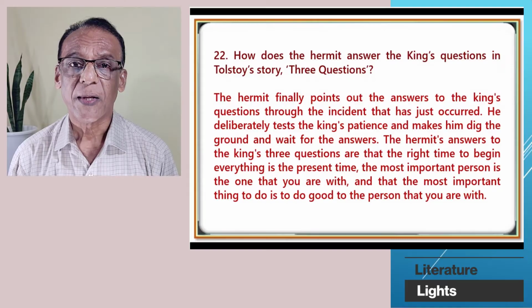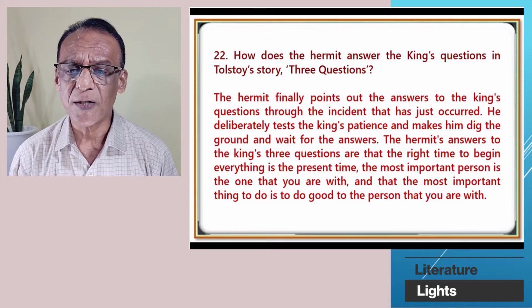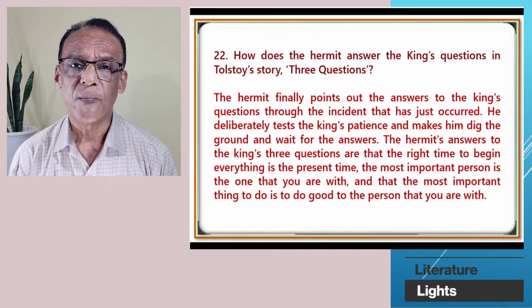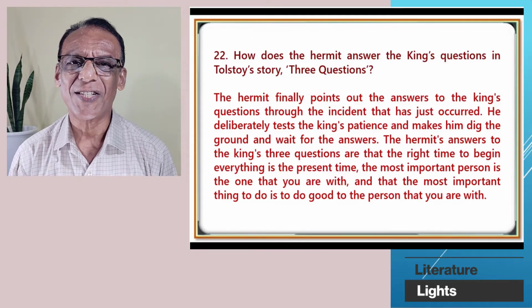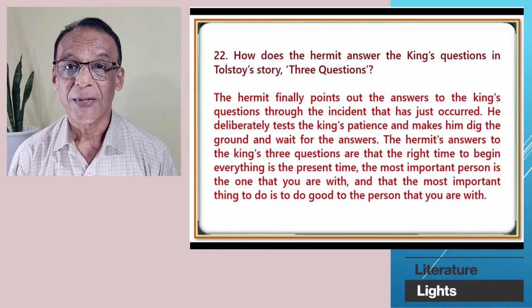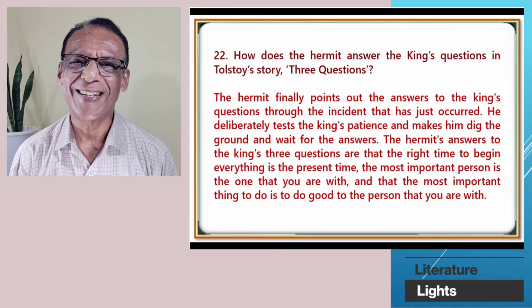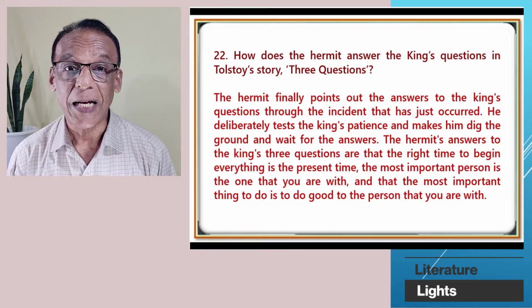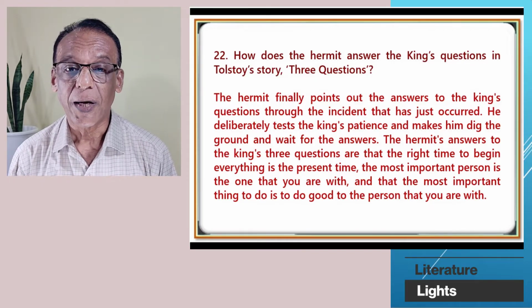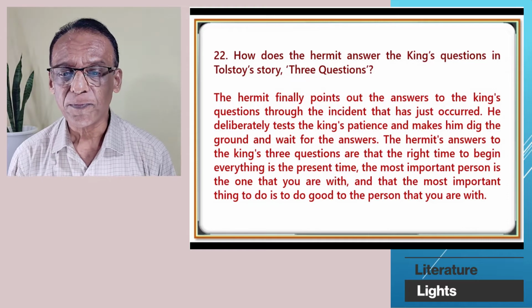How does the hermit answer the king's questions in Tolstoy's story, Three Questions? The hermit finally points out the answers to the king's questions through the incident that has just occurred. He deliberately tests the king's patience and makes him dig the ground and wait for the answers.